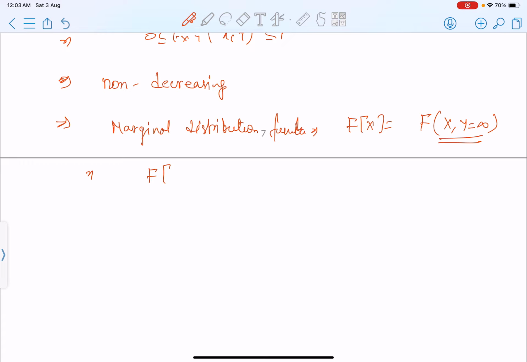Okay. Now if we talk about statistical independence of random variables, they are statistically independent if and only if their joint probability is equal to the product of the individual probabilities, right?